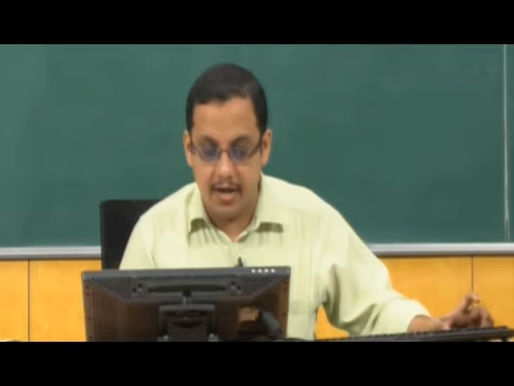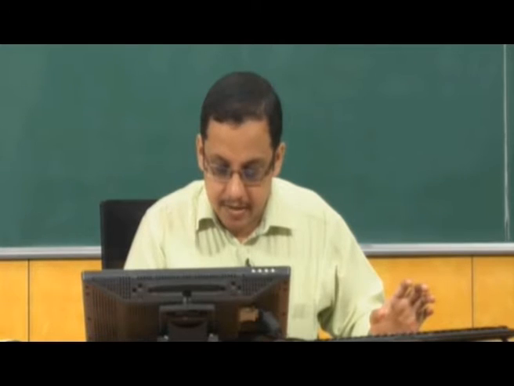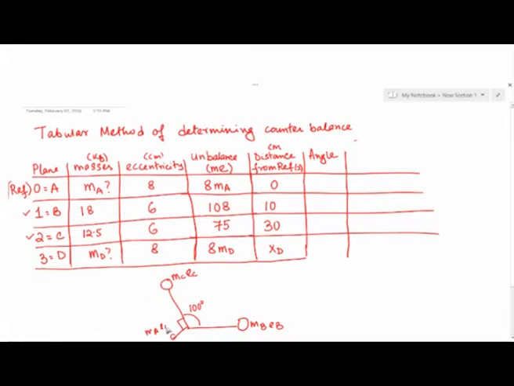If I go another 90 degrees, I will reach A, so this is m_A e_A. With reference to B, the angle of B I will call 0. The angle between B and C is 100 degree.